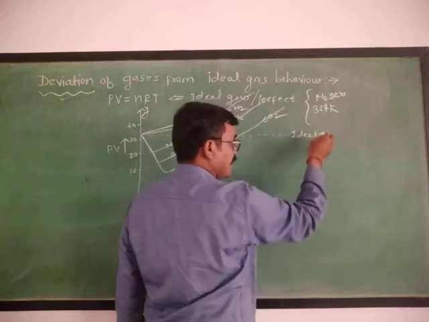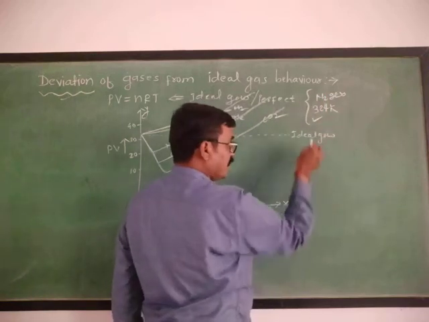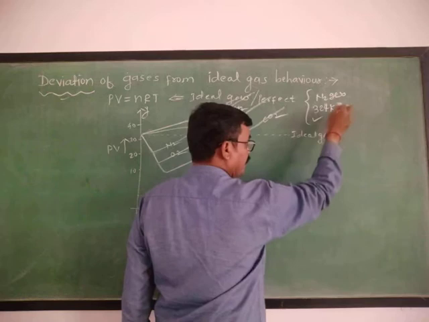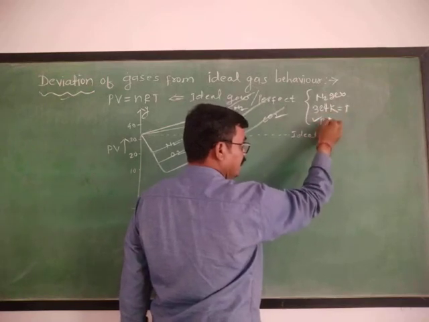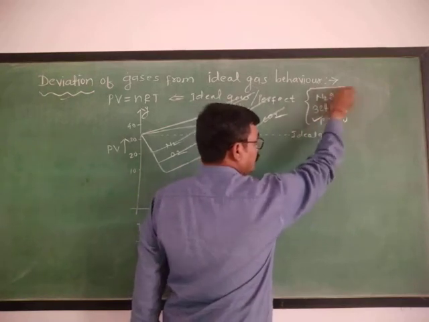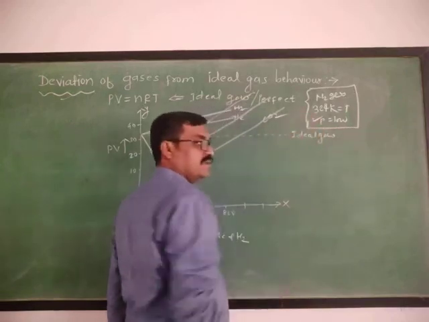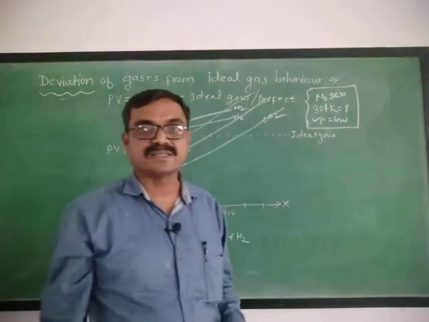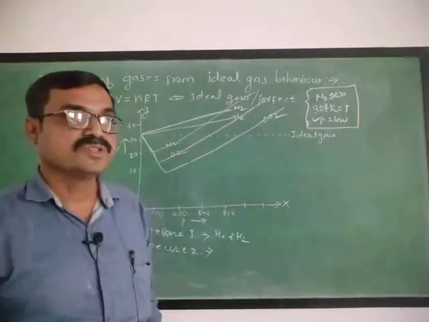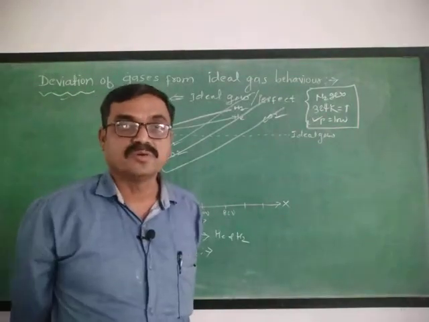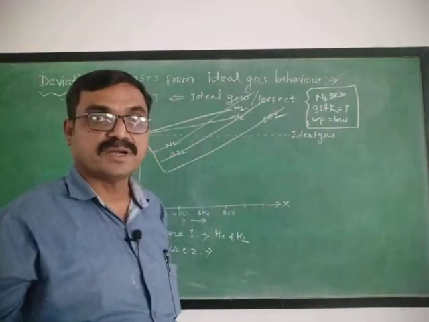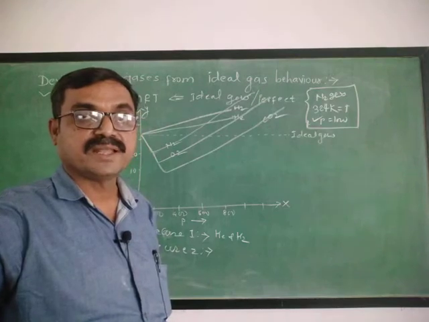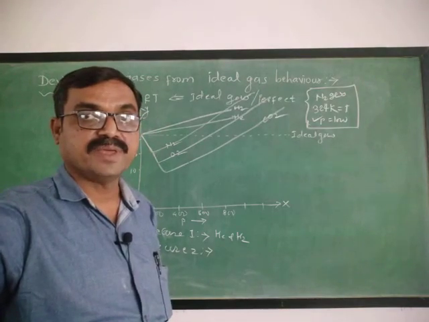This nitrogen gas shows the ideal behavior only at a temperature of 324 Kelvin and pressure must be low. It shows the ideal gas behavior, but this nitrogen is a real gas. Okay, now see, the next point we have to see is the reasons for the deviation of these real gases from ideal gas behavior.